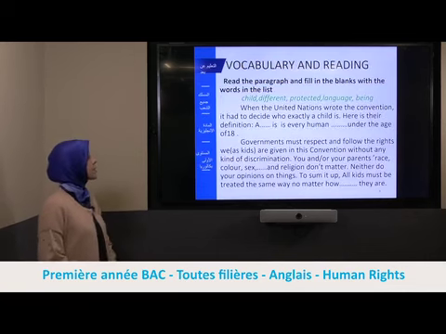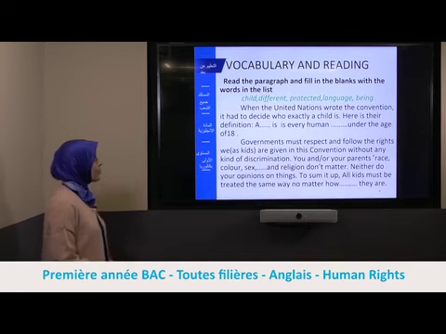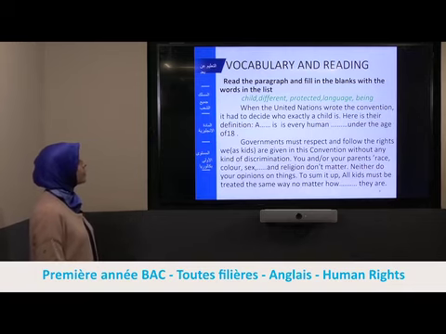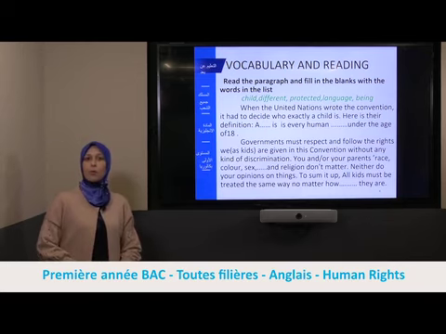Let's move to practice. So you read the paragraph and you fill in the blanks with the words in the list: child, different, protected, language, being. So take some time to do your exercise.